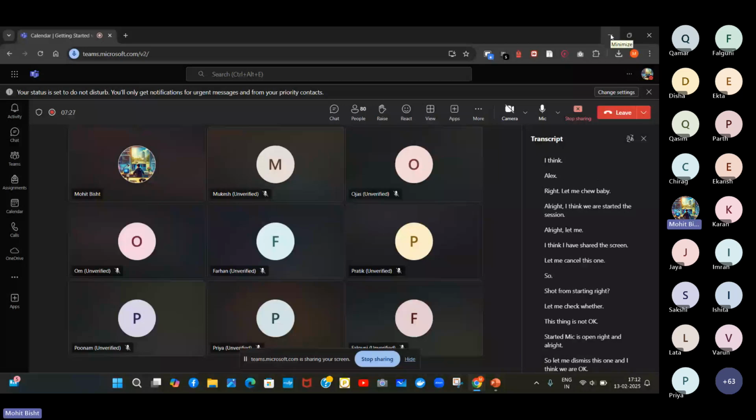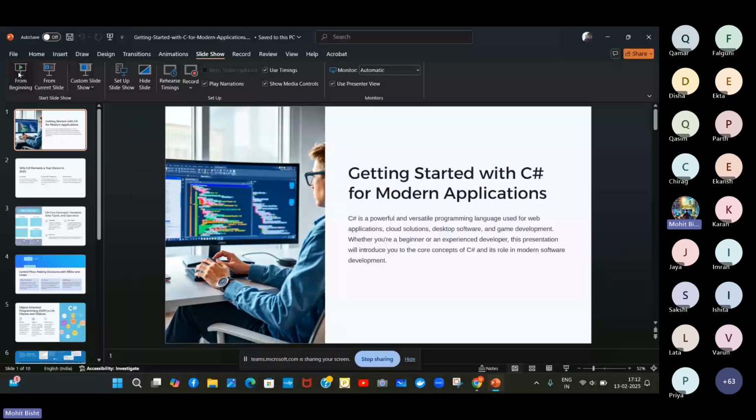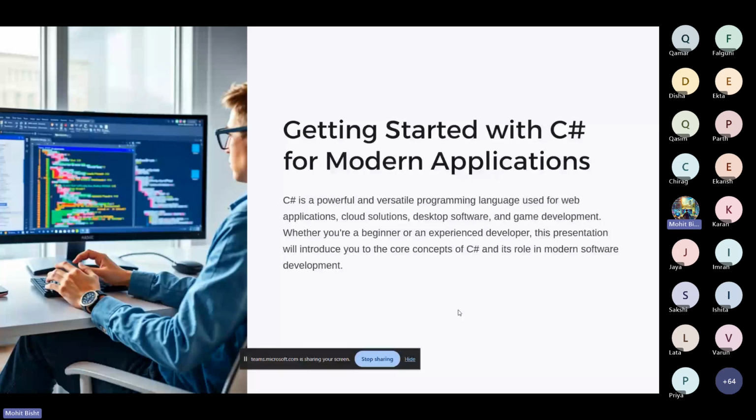All right. So hello everyone. My name is Mohit, and welcome to another session on C Sharp. Yes, we are learning about C Sharp in this session. In previous sessions, we have discussed a lot of things. We learned about GitHub, .NET, DevOps, and a lot of things. So in this session, we are discussing C Sharp.